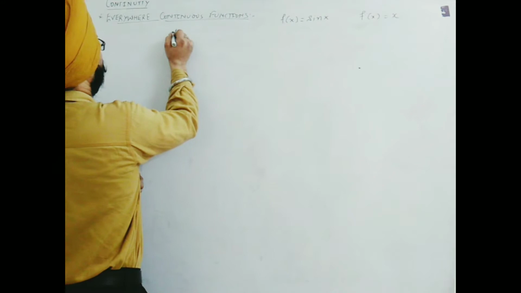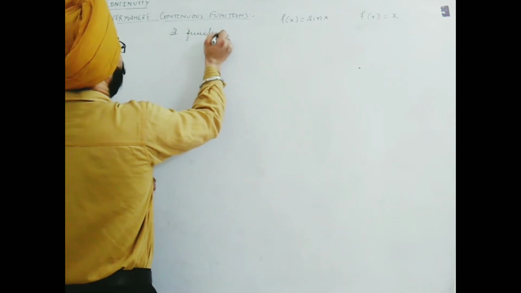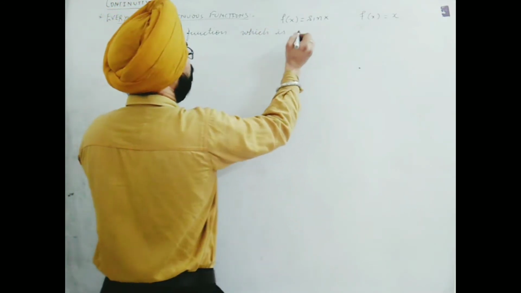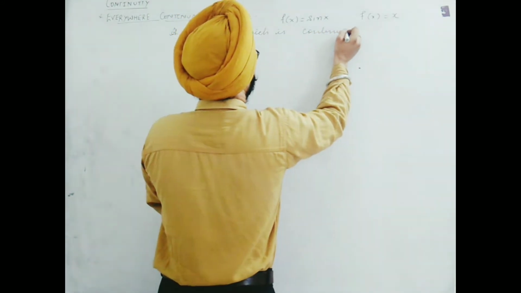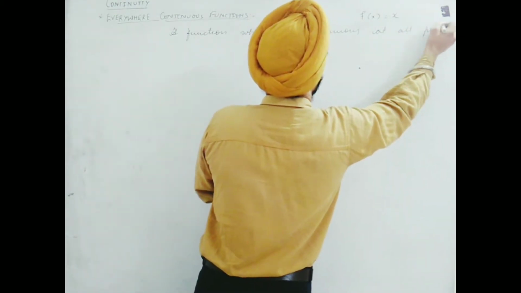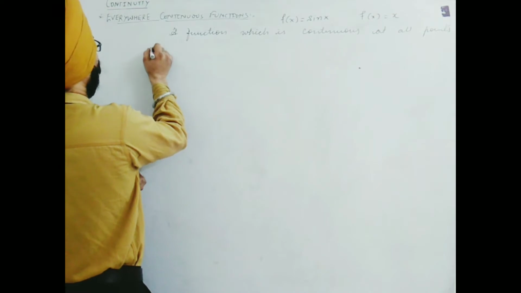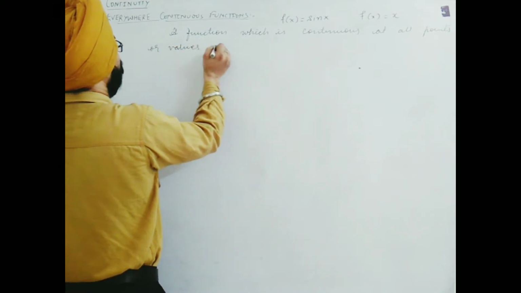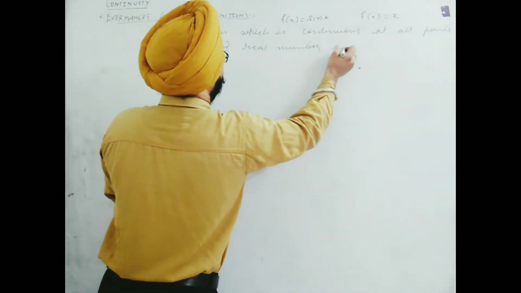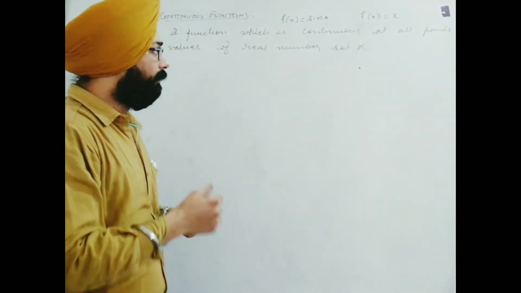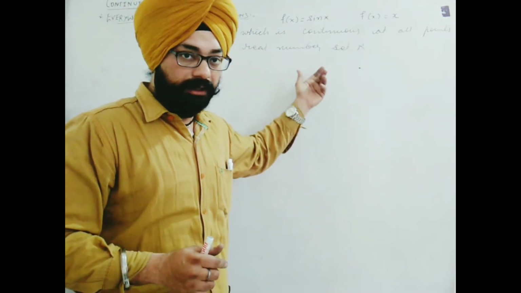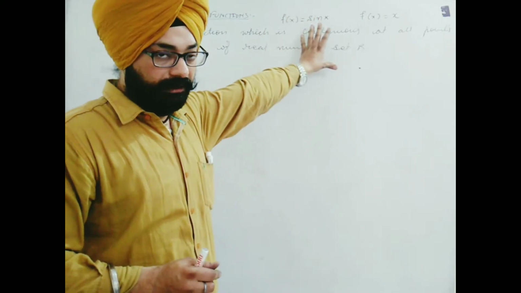Its definition is: a function which is continuous at all points or values of the real number set R. What I mean to say here is, simply, if a function is defined and continuous for all real numbers, with no real number left out, then it is known as an everywhere continuous function.